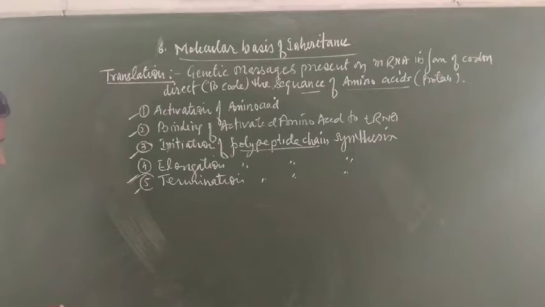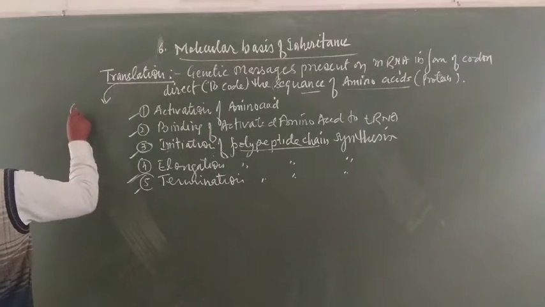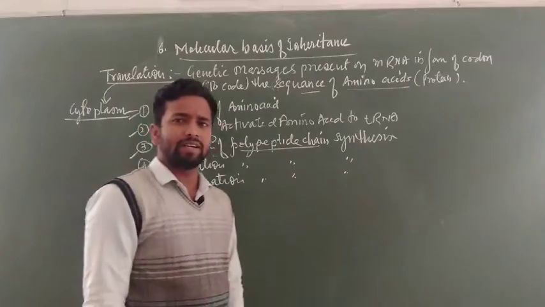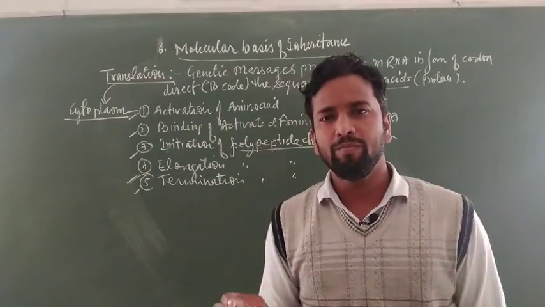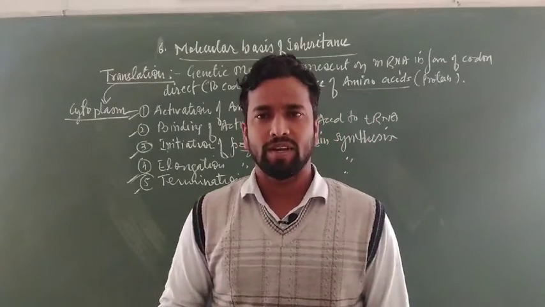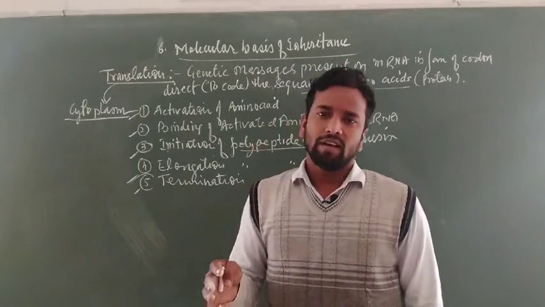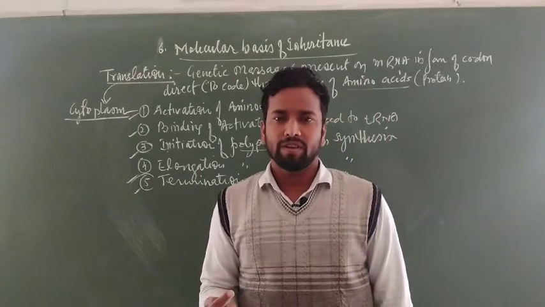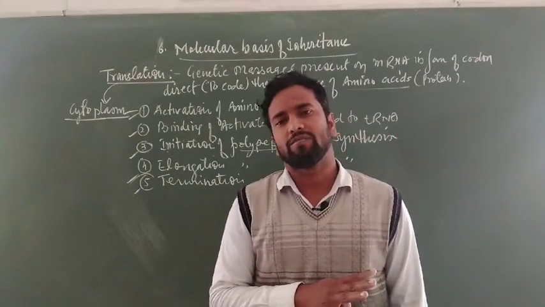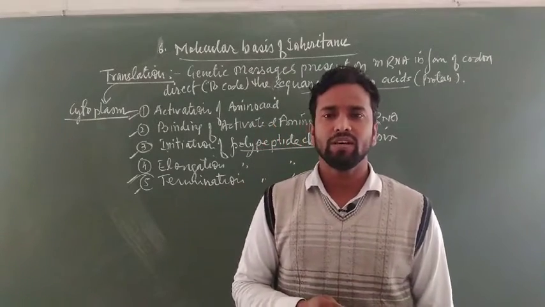Now students, the mechanism of translation is completed in the cytoplasm. When mRNA is formed by transcription in the nucleus, the mRNA moves through the nuclear pore into the cytoplasm, and after coming into the cytoplasm, this mRNA joins with a ribosome.